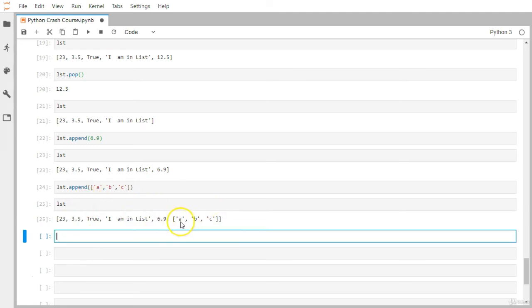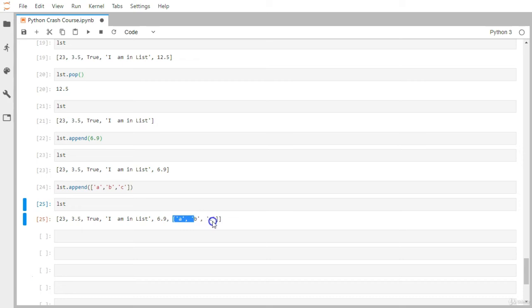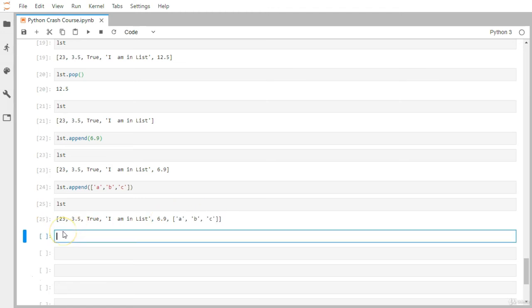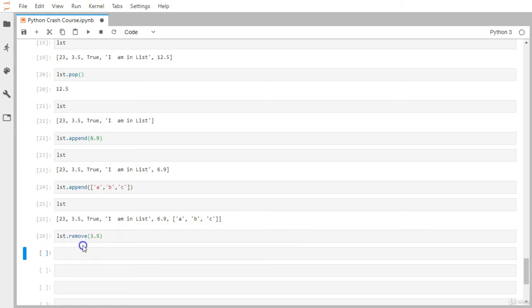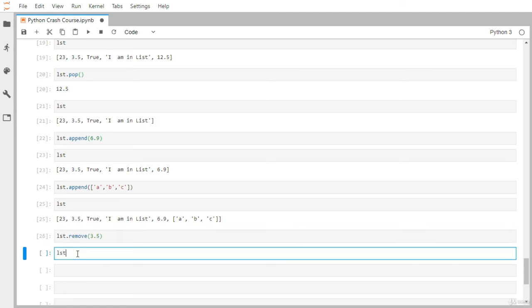Now you may consider this particular list as one whole object only, because this is a list within a list. Now let's say you want to remove some element. We have used pop, so the last element will be removed. Let's say you want to remove 3.5, so I am going to supply 3.5 to remove, and let me print it again.